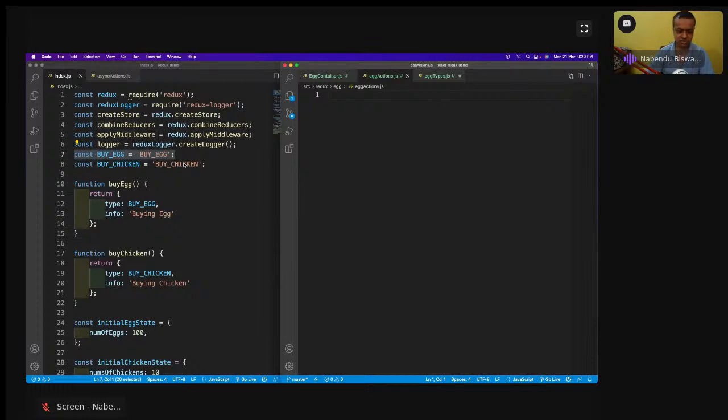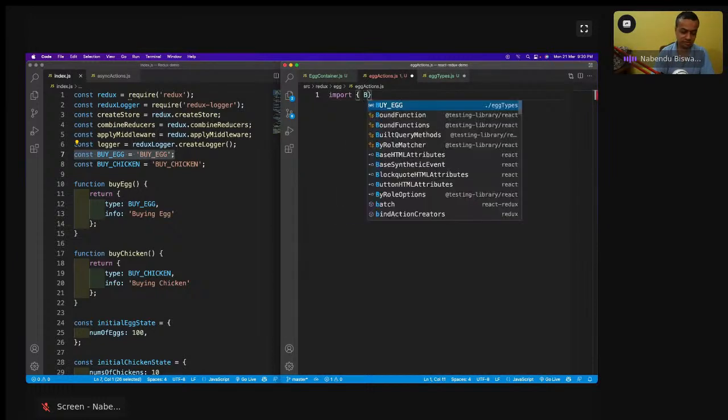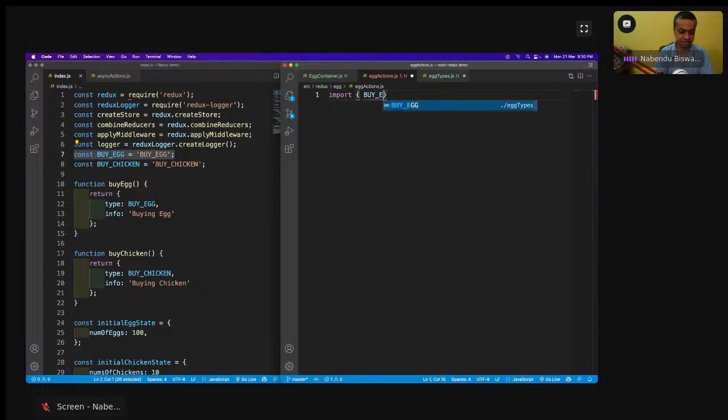Okay, so import BUY_EGG from eggTypes, and export const buyEgg equal to an arrow function like this, and return.